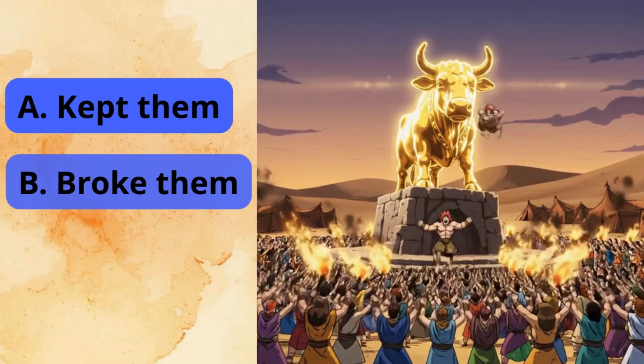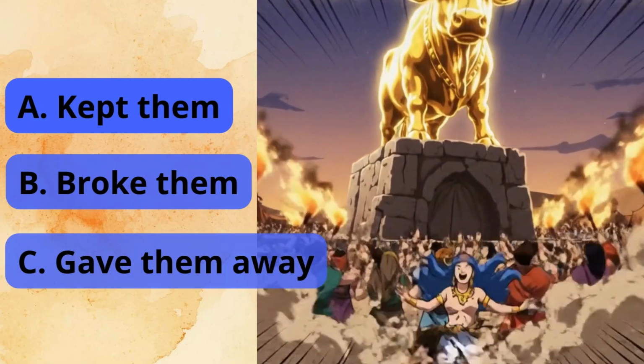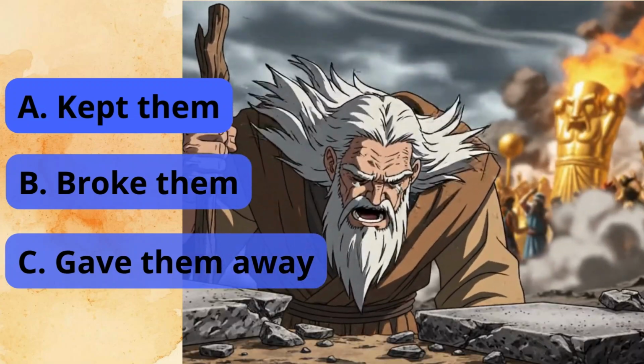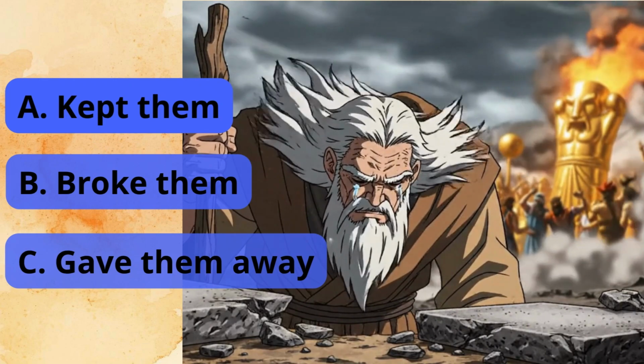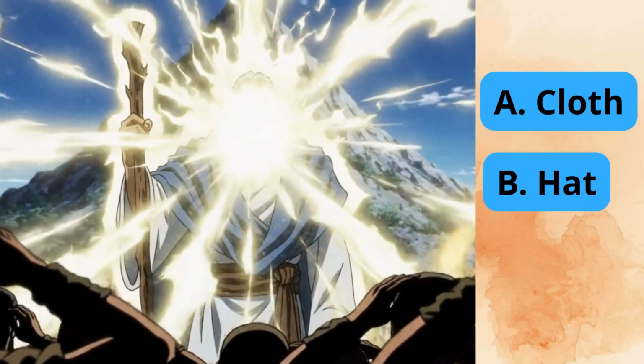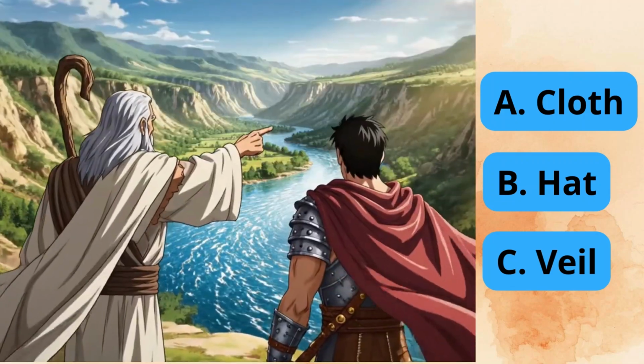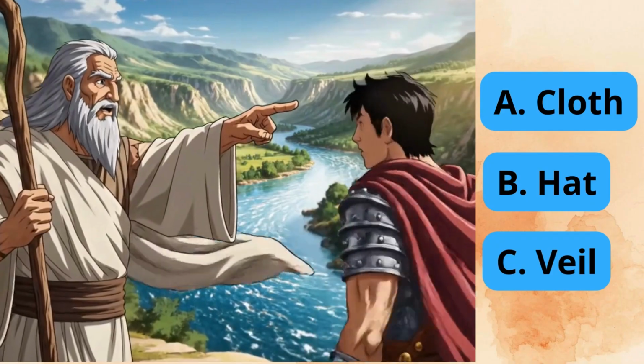Question 28. What was Moses' immediate reaction when he saw the people dancing around the idol? What did he do to the tablets? He smashed the tablets at the foot of the mountain. Question 29. After speaking with God, Moses' face shone so brightly that he had to cover it with what item when talking? He wore a veil.